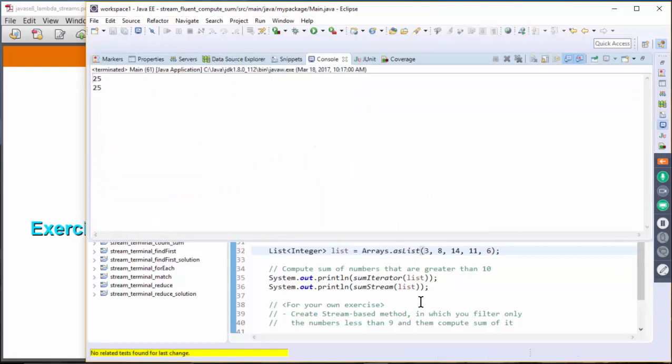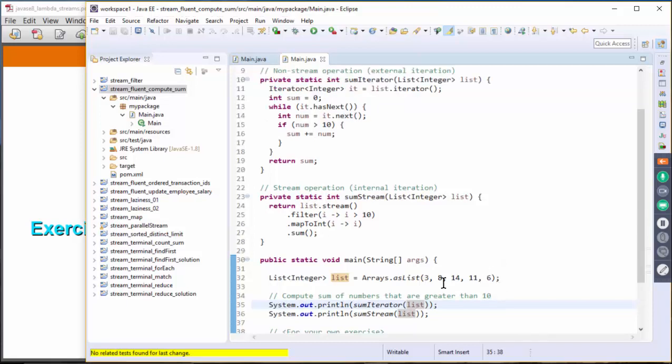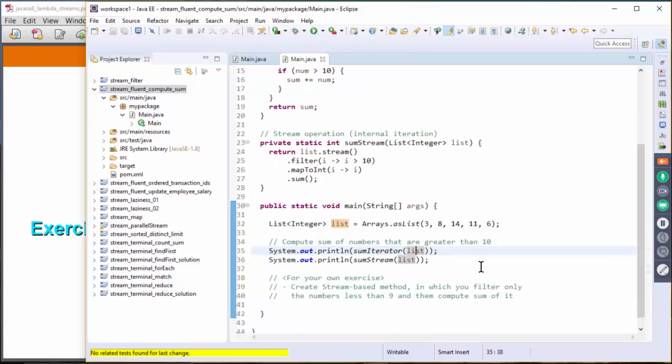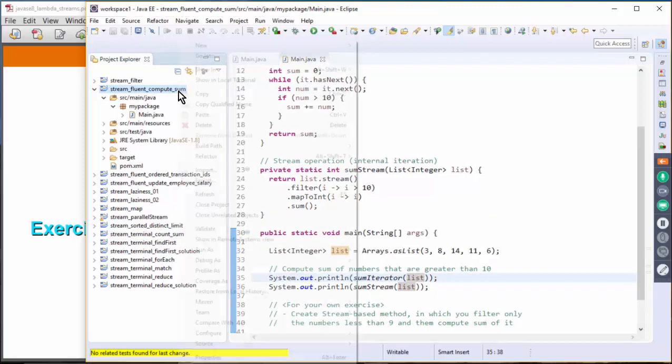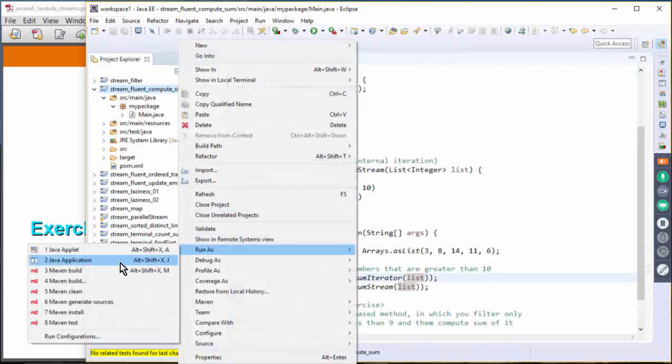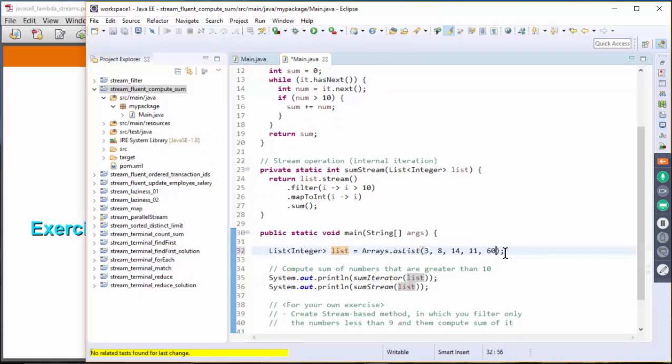Oh, I didn't save it, I guess. Let's run it again. Oh, why doesn't it... it should have the array list. Let me run this again. It should actually have a different number, right? Let me just run it again. Run as Java application. Oh, this is interesting, about the 66.